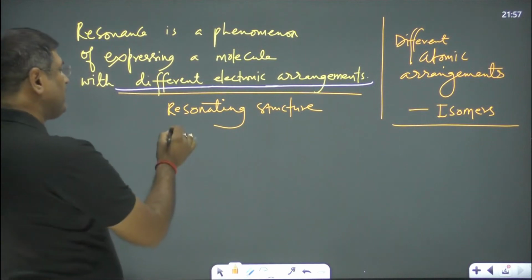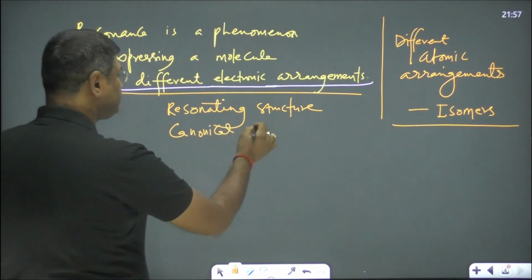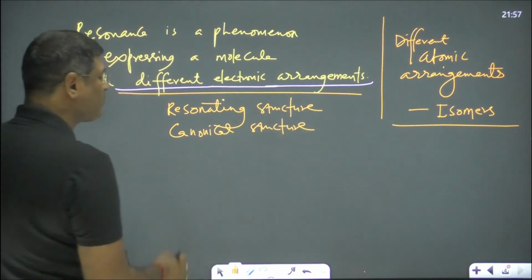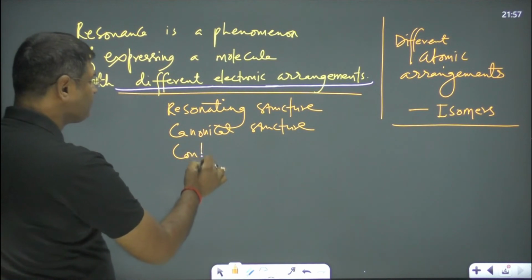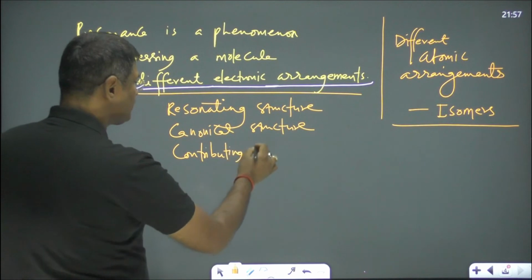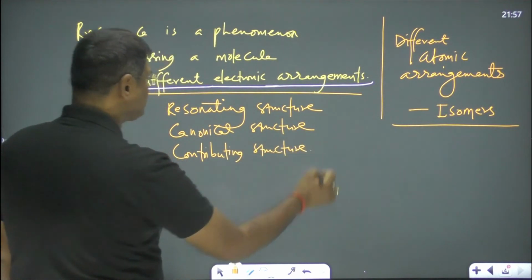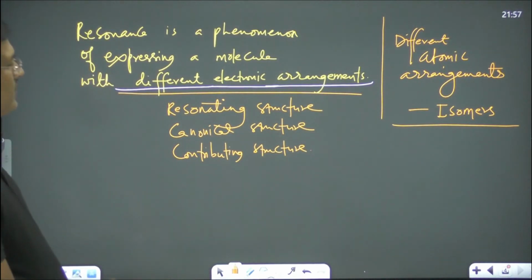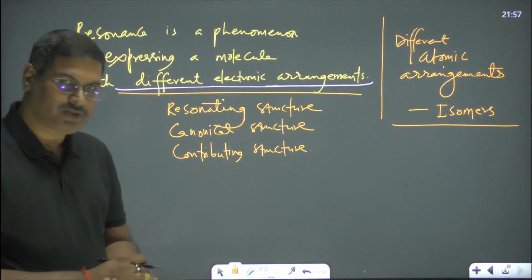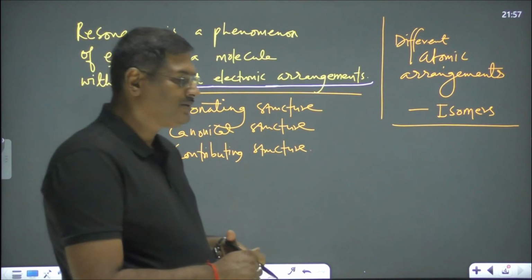You also say canonical structure. You also say contributing structure. These are the various terms used: resonating structure, canonical structure, contributing structure. All these are the different electronic arrangements.